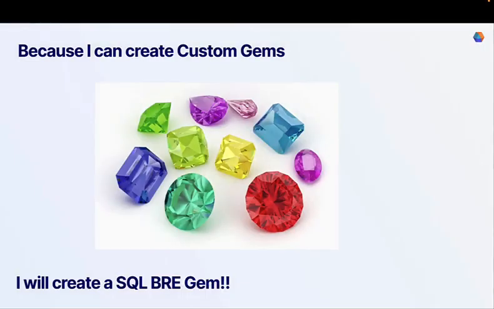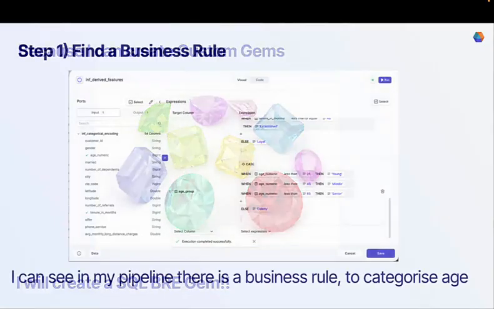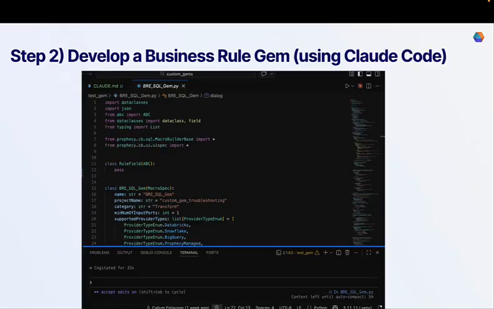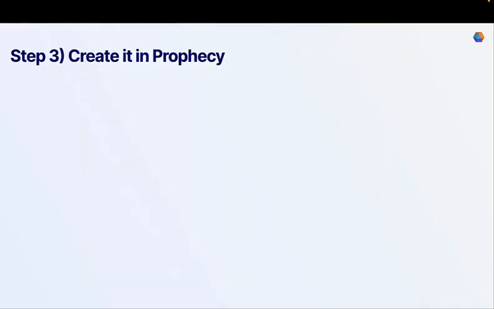Because I can create custom gems, I will create a SQL BRE, or business rules engine, gem. Step one, I need to find a business rule. The next step is I go to Claude Code and develop a business rule using my skill. I create it in Prophecy and then use it. And this is what I'm going to show now.